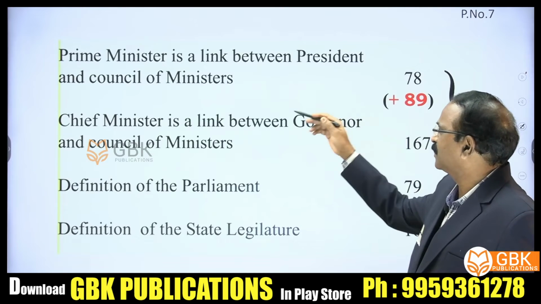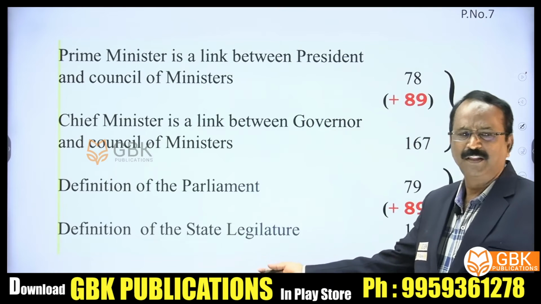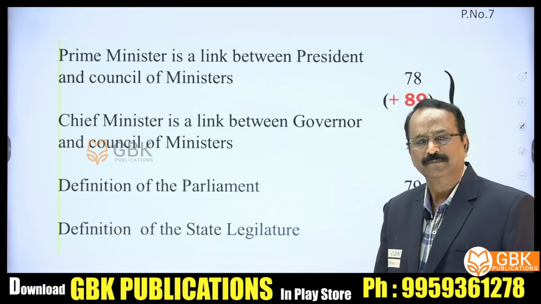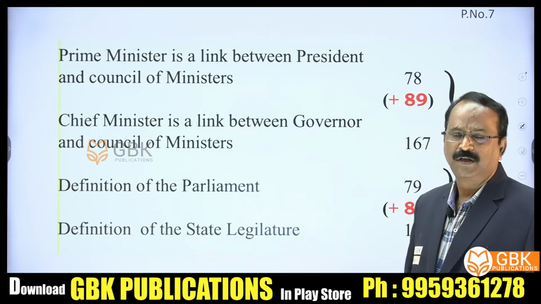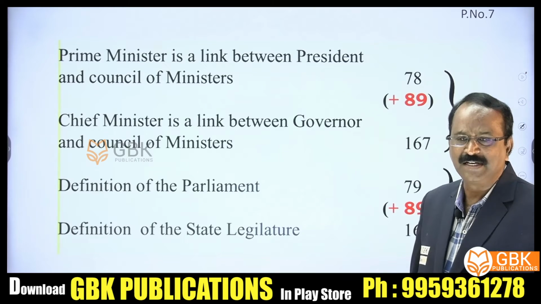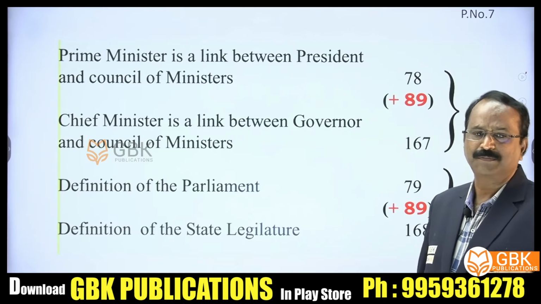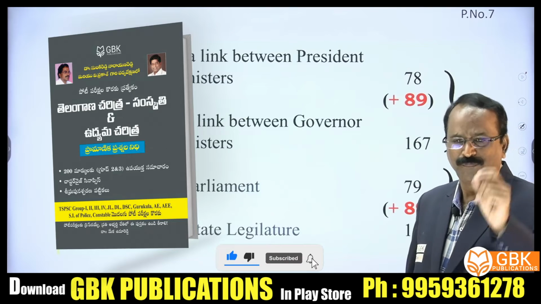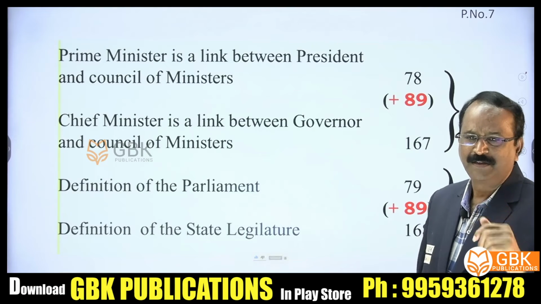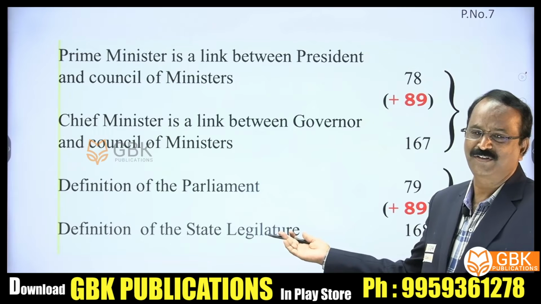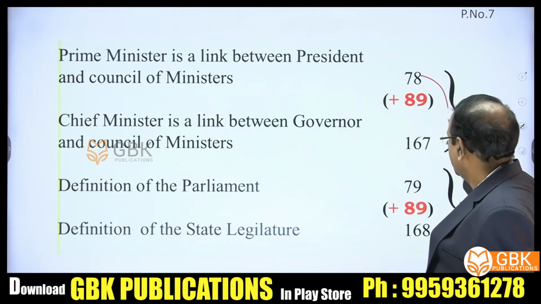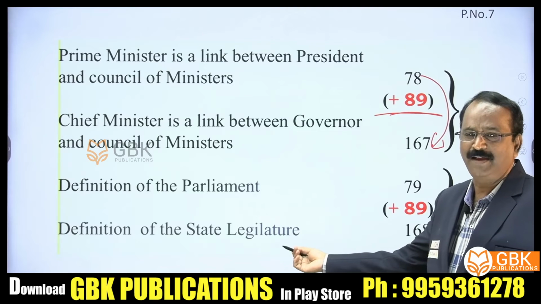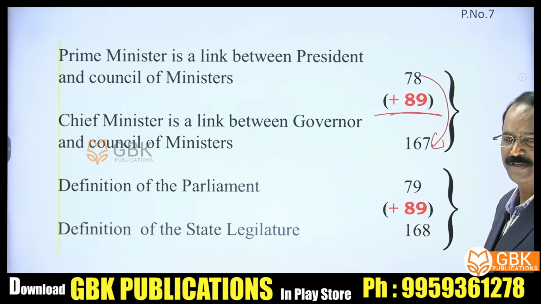Likewise, see other articles. The Prime Minister is a link between the President and the Council of Ministers. Yes, the Prime Minister of India is a link, a bridge, the liaison between the Council of Ministers and the President of India. Article 78 deals with that aspect. At the state level also, it is the Chief Minister who is the link between the Governor and the Council of Ministers. If you know Article 78, add 89, it becomes 167. Yes, 78 is equal to 167. The magic number is 89. Go on adding 89.